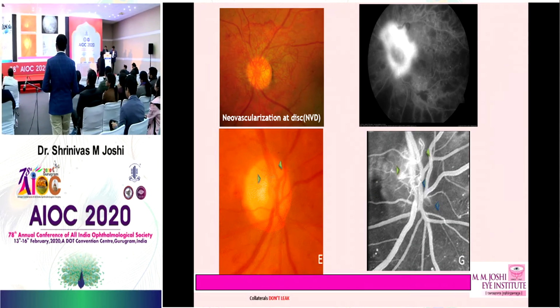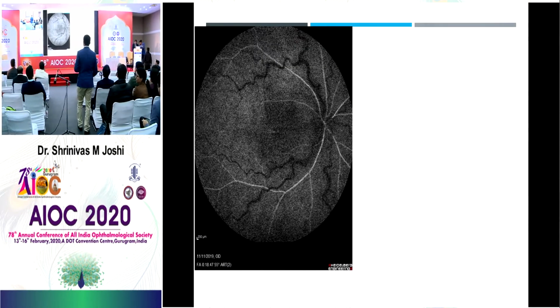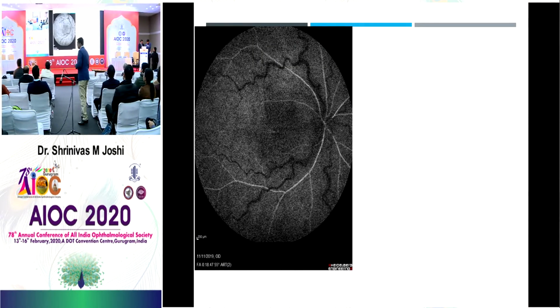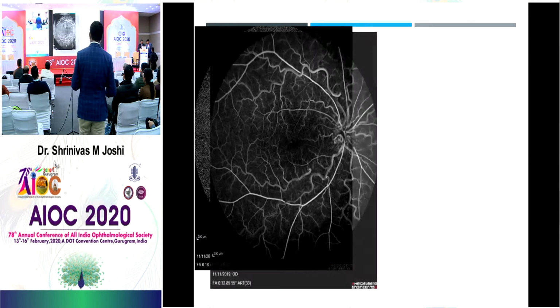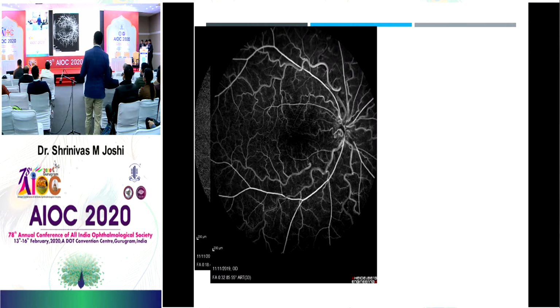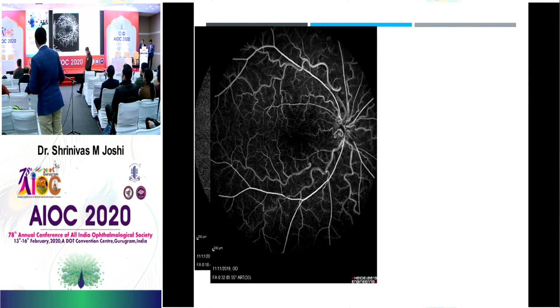Okay, so next we have, yes, what is this? Come on, quickly. Which phase of angiogram is this? Arterial phase, because you see the background choroidal fluorescence, the arteries are already filling up. What is happening in the mid phase? You can see the arteries are already filled up. It is 32 seconds. The veins are still not that filled up. There is a delay in the vein filling.